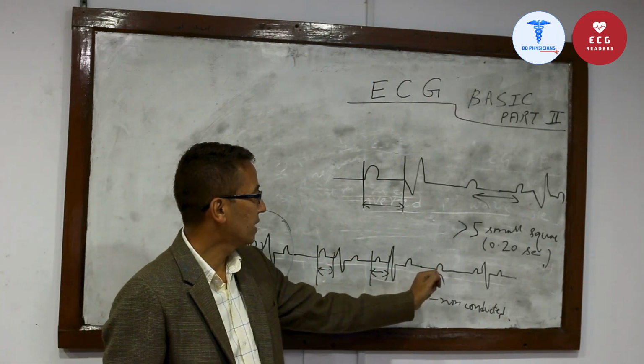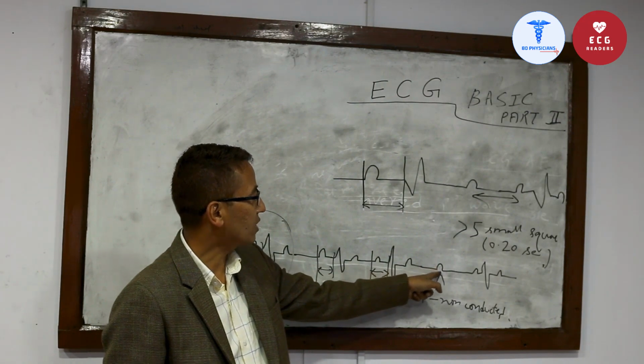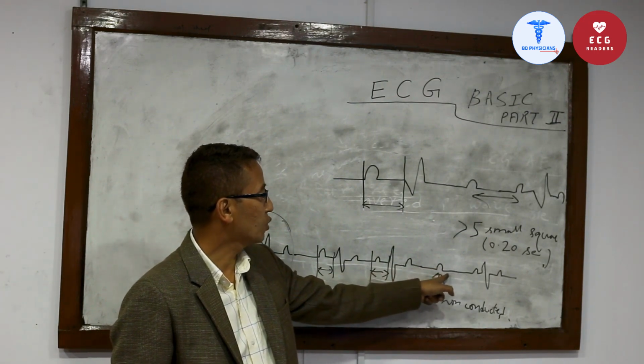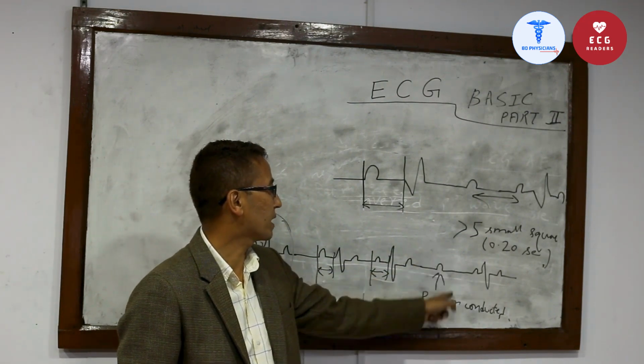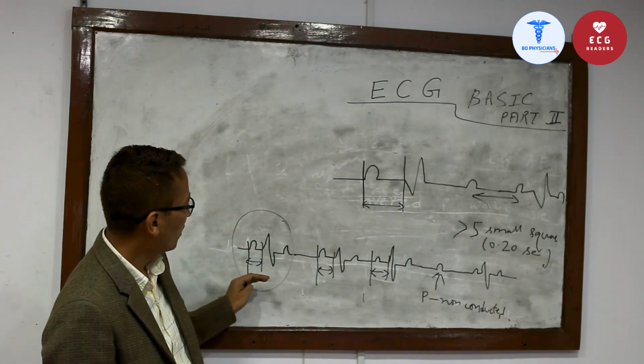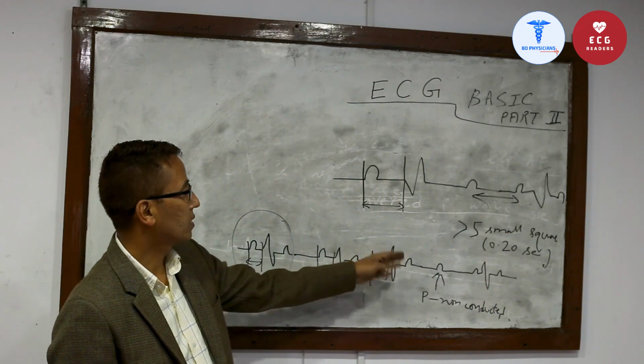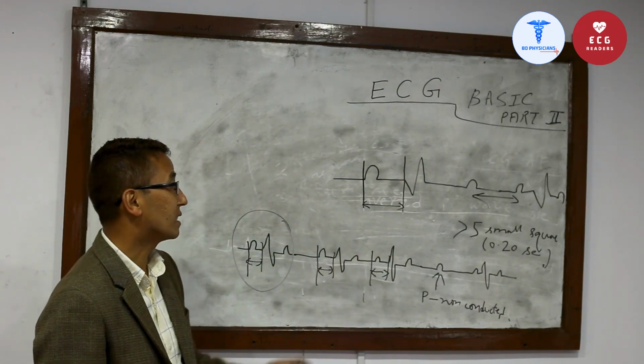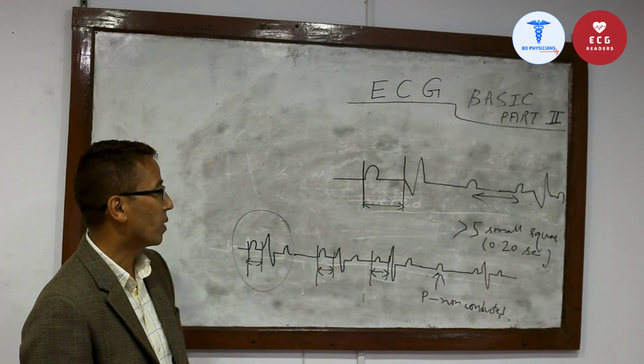At some point a P wave is not conducted. There is no QRS complex; the P wave is not followed by a QRS complex. Again this pattern will be repeated. So the PR interval is fixed, but some P wave is not conducted. This is Mobitz type 2 AV block.